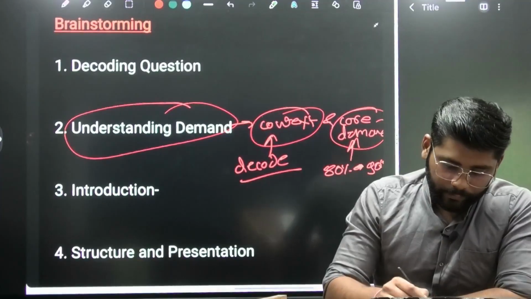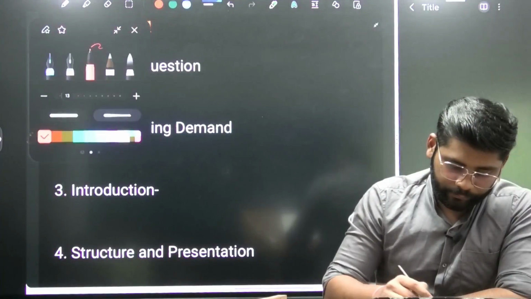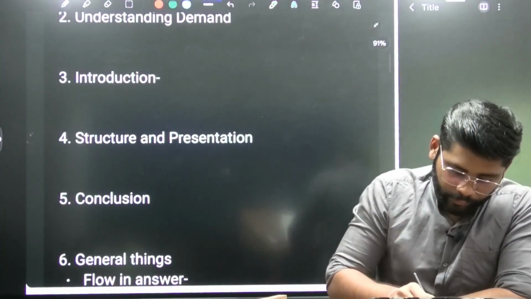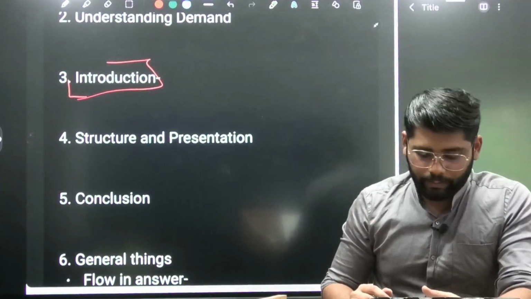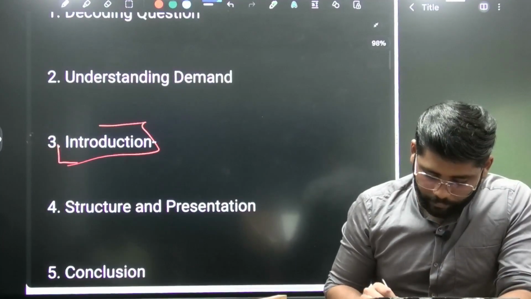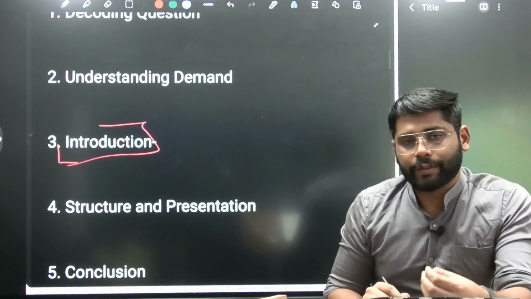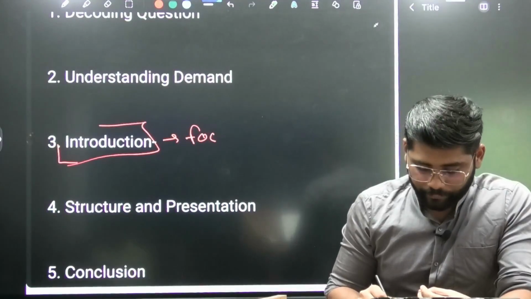After that, the main part of body answer writing, that is the introduction part. Yesterday we saw that we are going with one standard approach. When it comes to ancient and medieval history or art and culture, we are going with factual information.